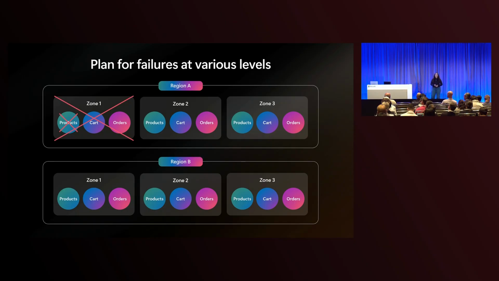But what if an entire zone goes down? Luckily, since we have specified to deploy our application across zones, we still are able to serve traffic even in zone down scenarios. Now, some of the fears about using availability zones are latency across zones. Cross-zone traffic in Azure typically succeeds with less than 2 milliseconds. So you can get this increased availability without having to sacrifice latency in your application.